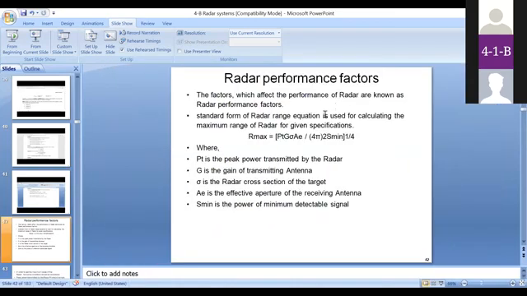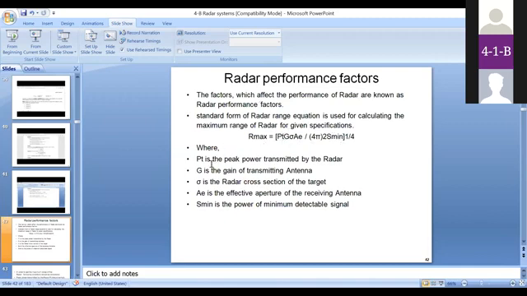Radar performance factors. Which factors are going to influence the performance of the radar? If you observe the standard radar range equation, the parameters which are in proportion, and which are in inverse or reciprocal nature with the range, all those parameters are going to influence the performance of the radar.